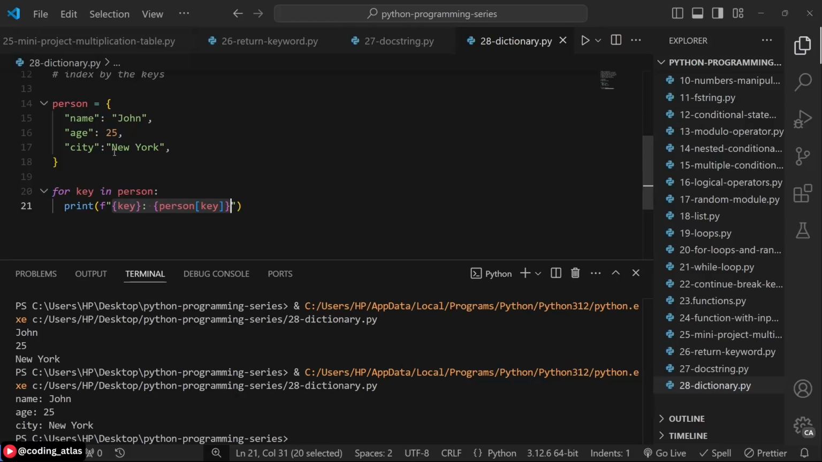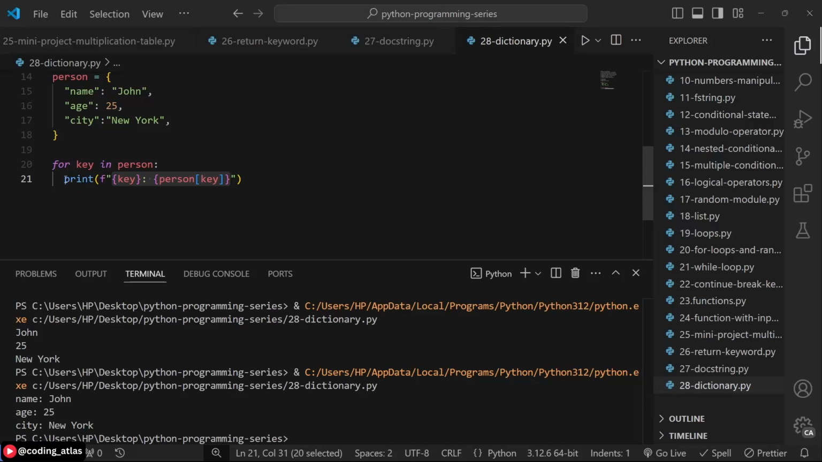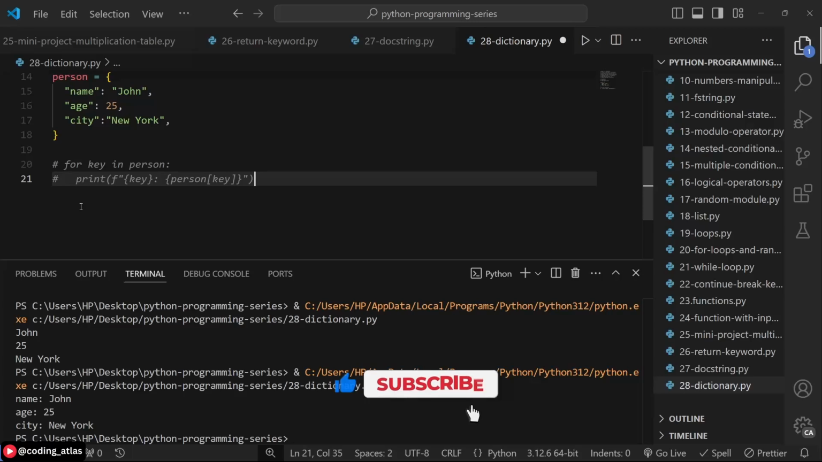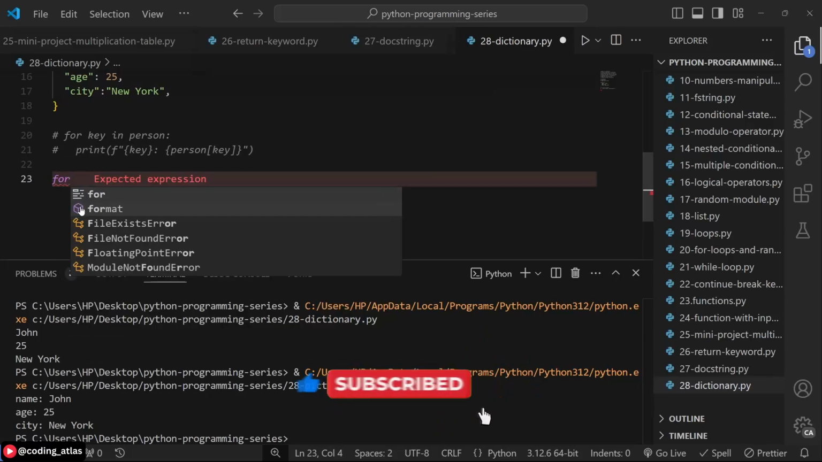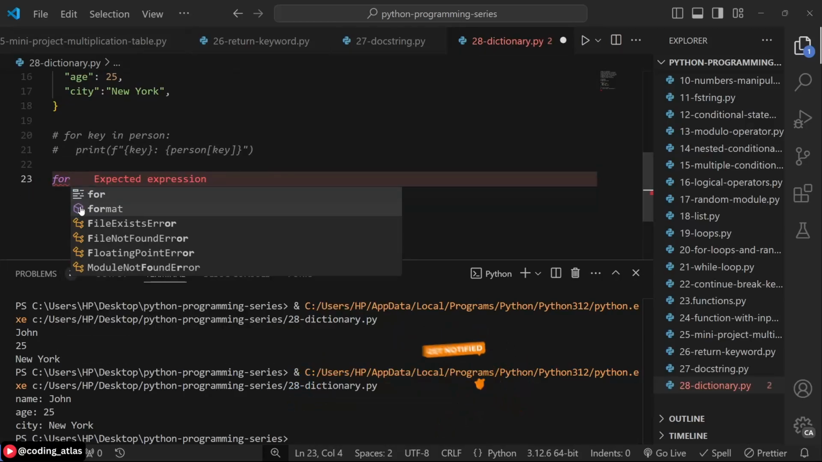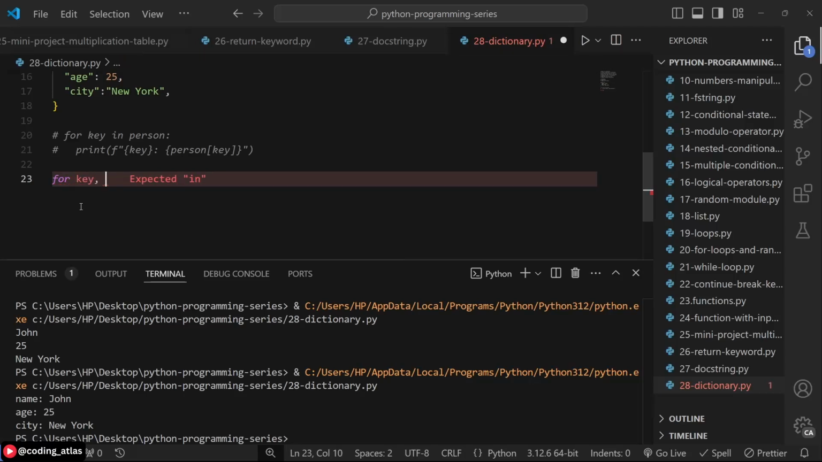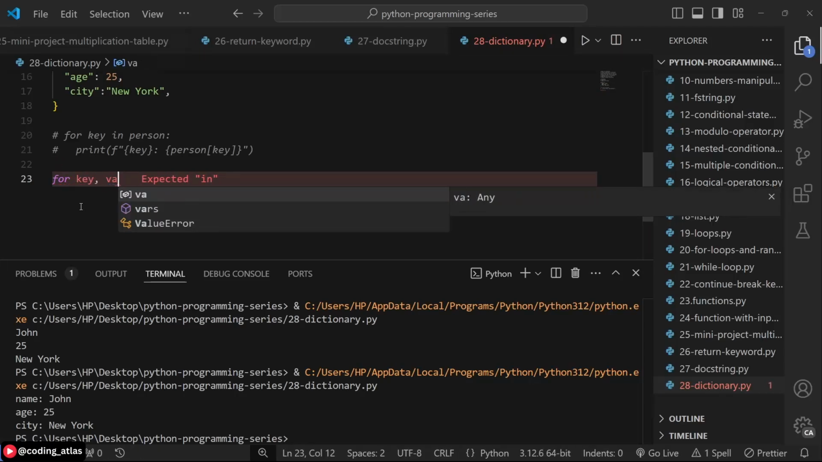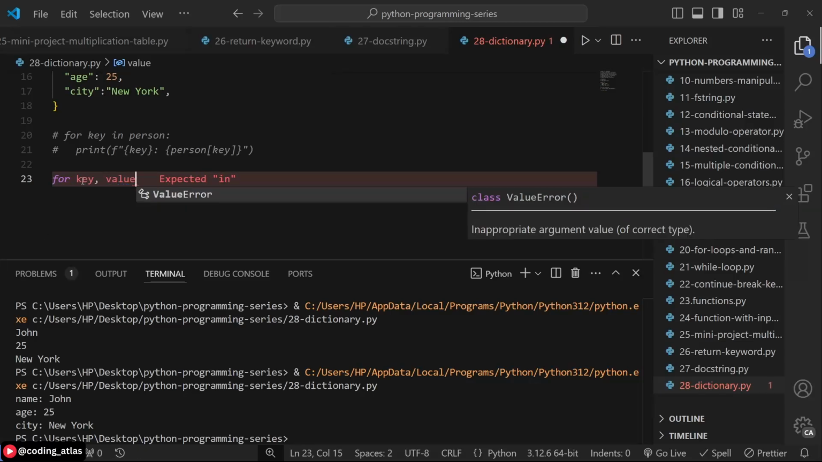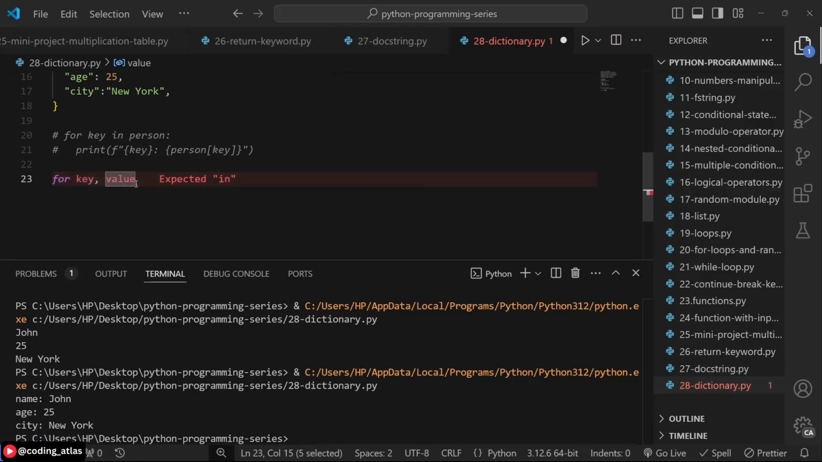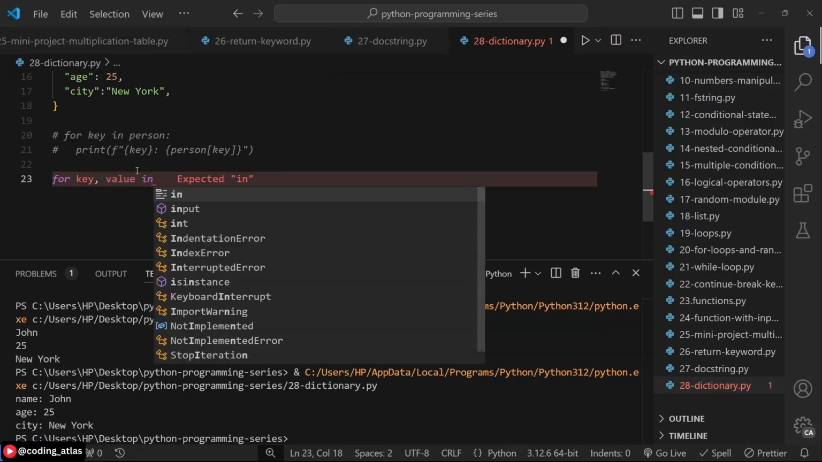There is another way that you can loop through your dictionary. Looping through your dictionary like this is going to give you access to only the key. But if you need access to both the key and the value, so let's comment this out. To loop through a dictionary, having access to both the key and the value, you can say for, using the for loop, you have your key, you have your comma followed by the value. You can actually call this any name you like. You can call this John, you can call this whatever name you like. You can call this dog, you can call this key, you can call it anything. So you have your key and your value followed by the in keyword.